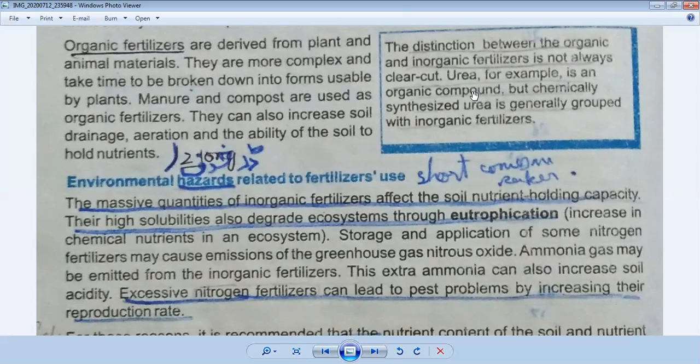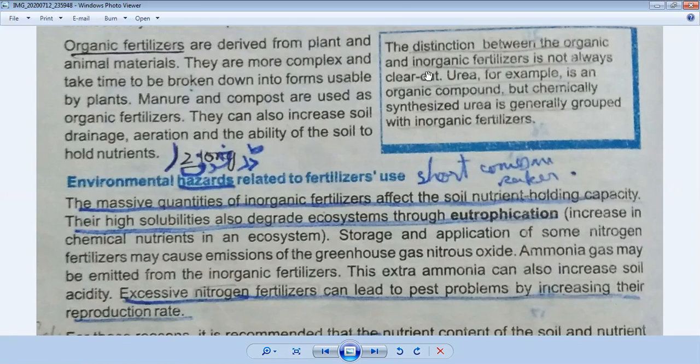In this topic, we have discussed the organic and inorganic fertilizers. Inorganic fertilizers are those which are not chemically modified, in which no chemical is present inside them. And organic fertilizers are those in which we add some materials inside it to increase its capability.